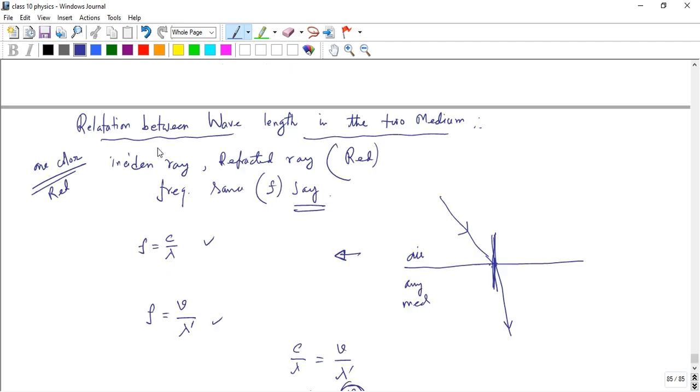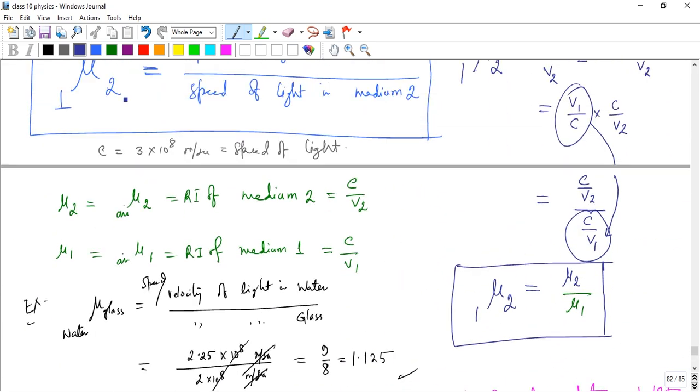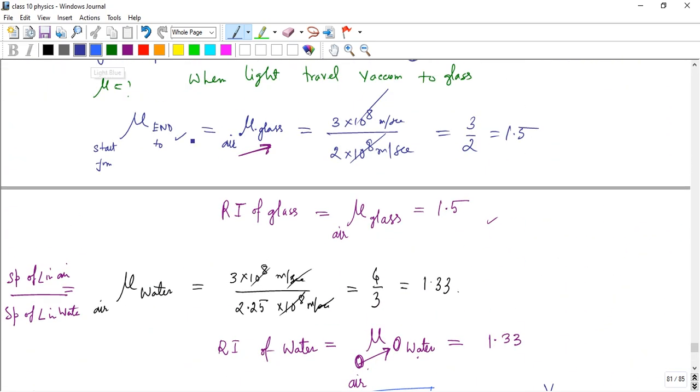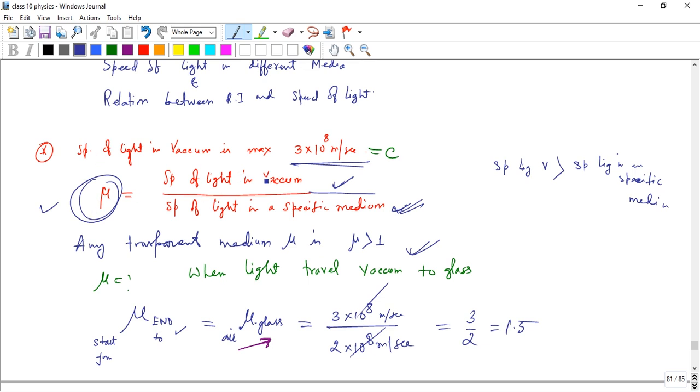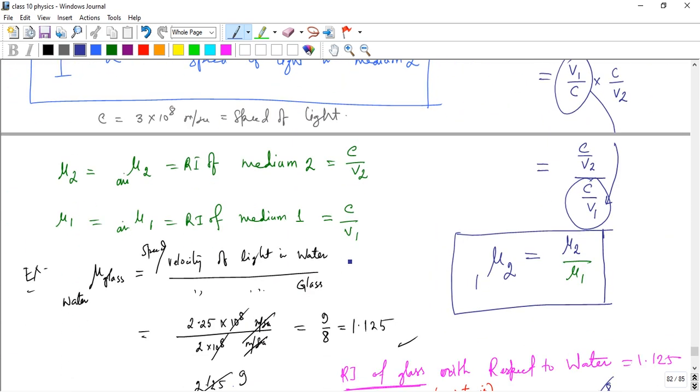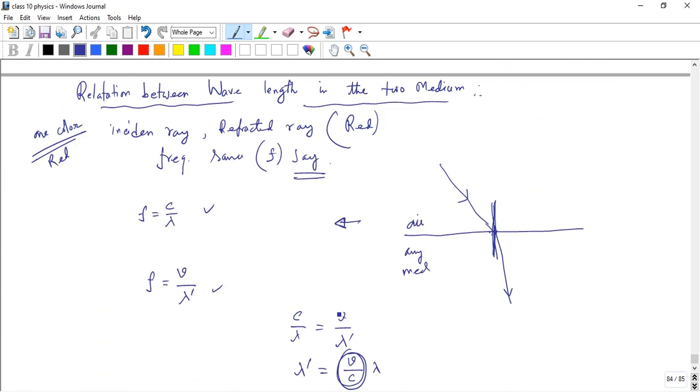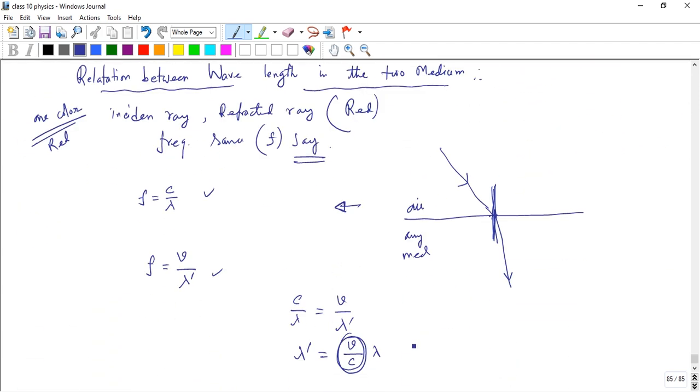The speed of light in vacuum is c, in any medium it is v. So c by v is equal to mu, which means v by c equals 1 by mu, so lambda dash equals 1 upon mu times lambda.